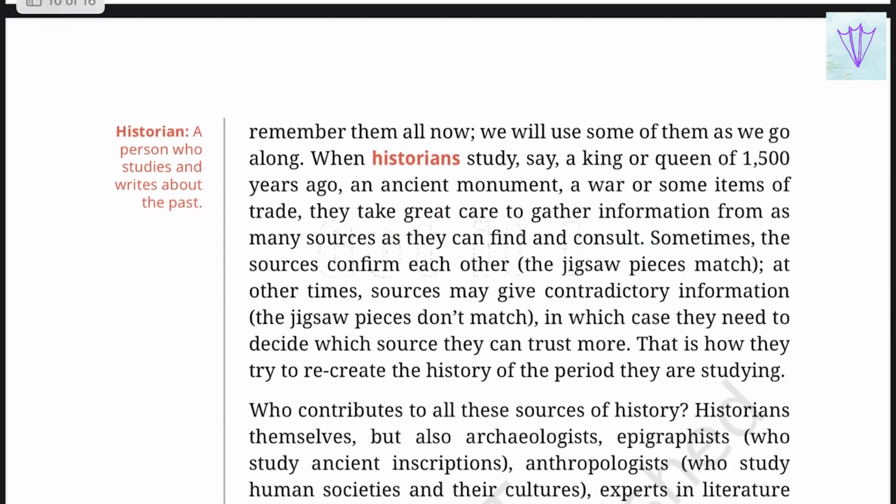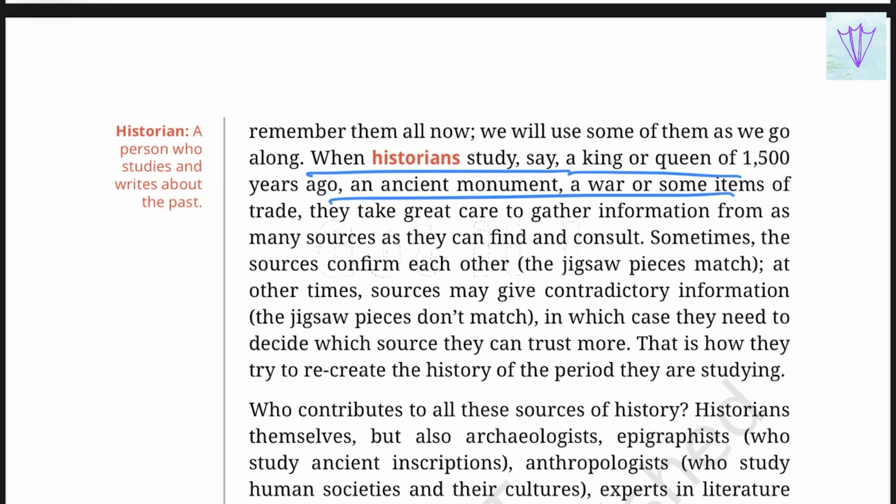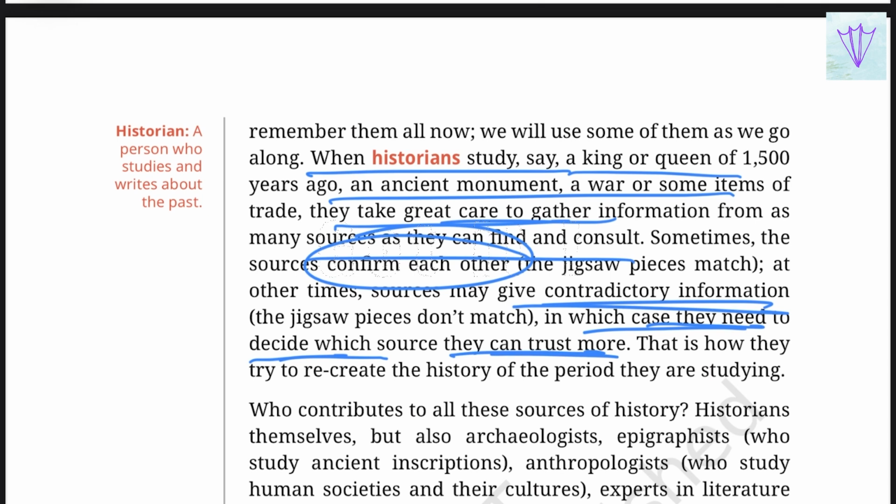When historians study, say, a king or a queen of 1500 years ago, an ancient monument, a war or some items of trade, they take great care to gather information from as many sources as they can find and consult. Sometimes they confirm each other, but sometimes they may be contradictory. One piece of information may not be valid when we collect other information as well. In which case, we need to identify which source we can trust more. This is how they recreate the history of the period we are studying.